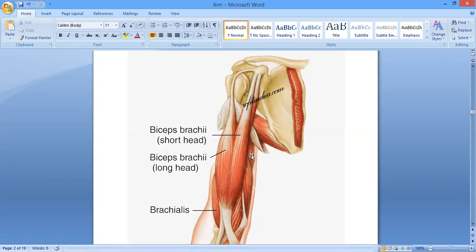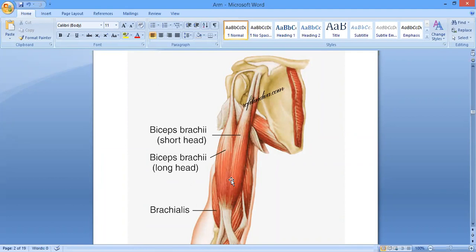गुजरती तो यहाँ से सारी nerves है ना? Musculocutaneous भी गुजर रही है, ulnar भी गुजर रही है, right? Median भी गुजर रही है. When we say the nerve of the compartment, it means the nerve which is going to supply the muscles of that compartment. Is it clear? So the nerve which is going to supply these three muscles of the anterior compartment of the arm, that is the musculocutaneous nerve, right? And the third one is an artery which is passing in this region, and again is going to supply these muscles, that is a brachial artery, right? So you must be remembering the contents of the anterior compartment of the arm.